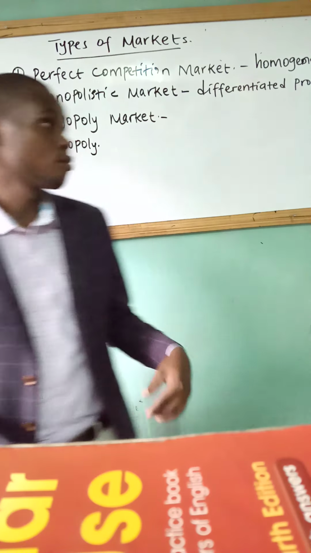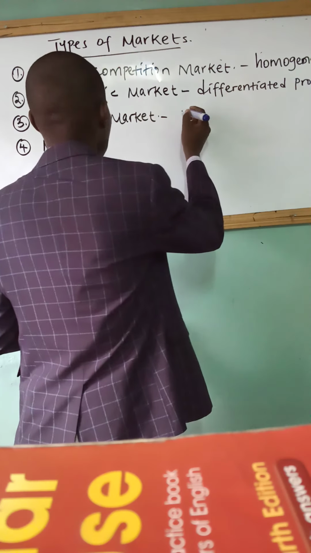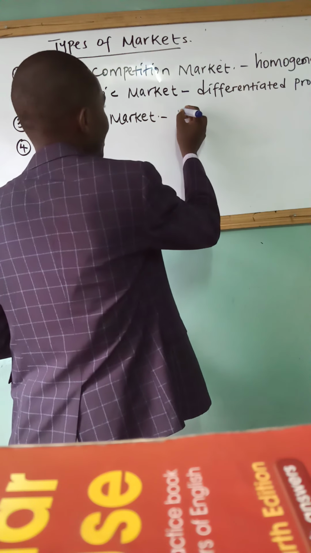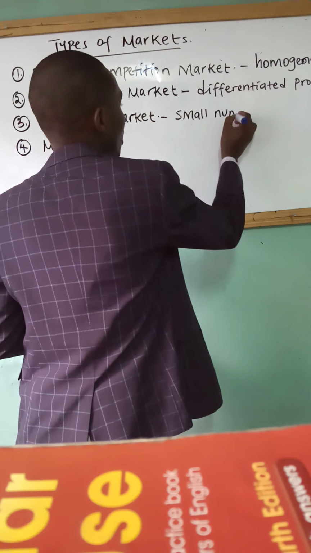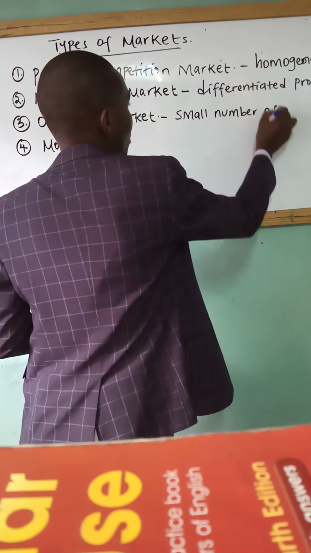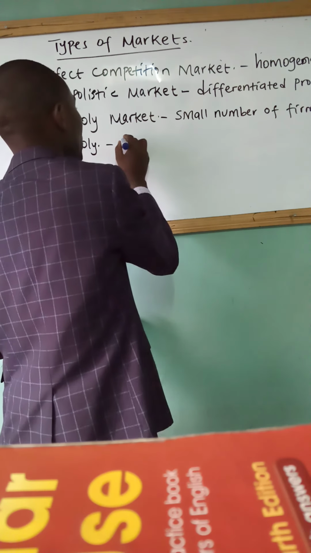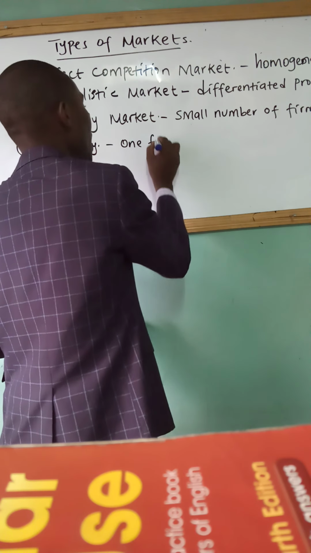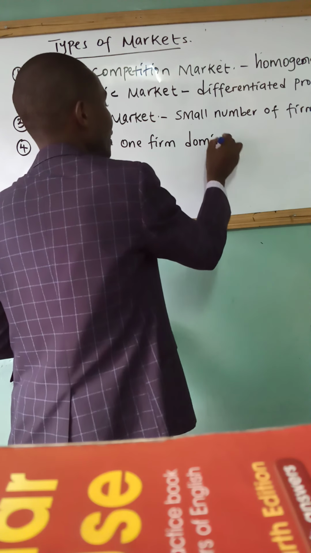And finally, we have what we call monopoly. So here, unlike the oligopoly, which is a small number of firms which compete, we only have one firm that dominates the entire market.